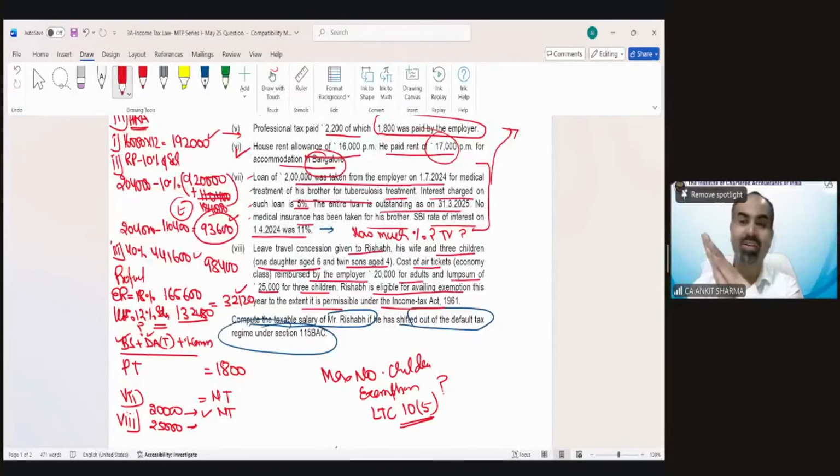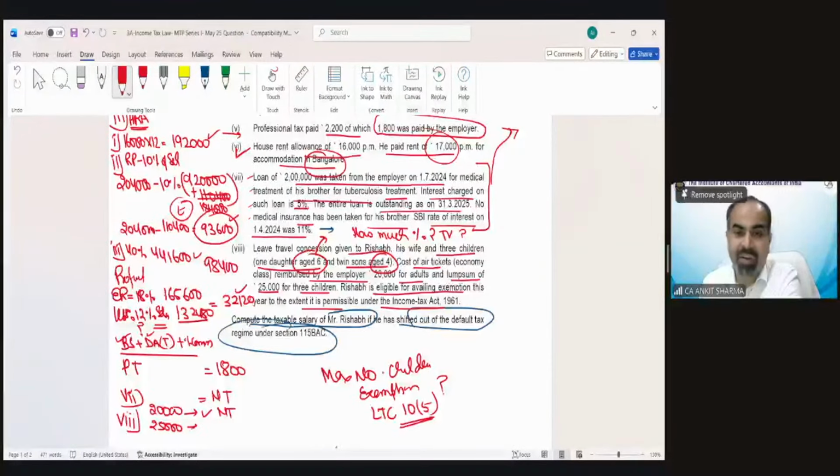Students, the answer is 2, but there is an exemption, or you can say there is an advantage. If twins have taken birth after the birth of a single child, then those twins also can take the advantage. So in this case, all three can take the advantage because the daughter's age is 6 and the twins' age is 4. So that means the single child takes birth first. After that, these two children take birth. So if the single child takes birth first and then twins take birth, then all of these three can take exemption.